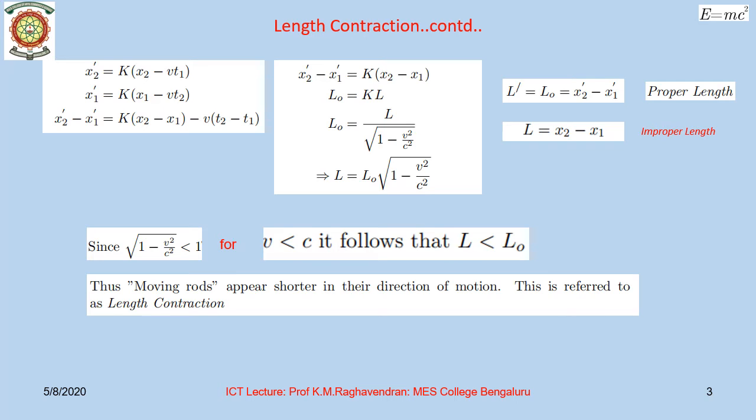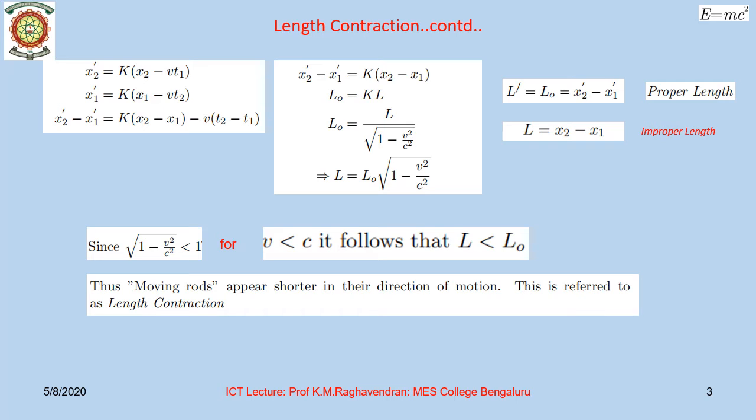From this, we solve for L as L equal to L naught divided by k, where we have substituted for k as k equal to 1 by root of 1 minus v squared by c squared. Hence, finally we obtain L equal to L naught times root of 1 minus v squared by c squared. Note, L is the length of the rod which is moving with respect to the observer S. This length is referred to as the improper length.